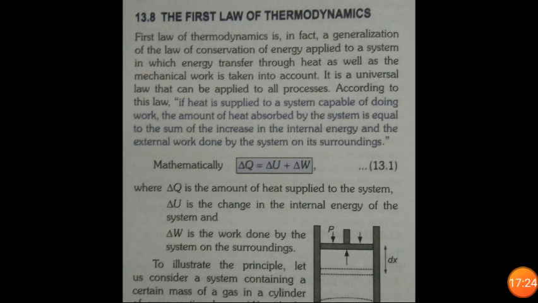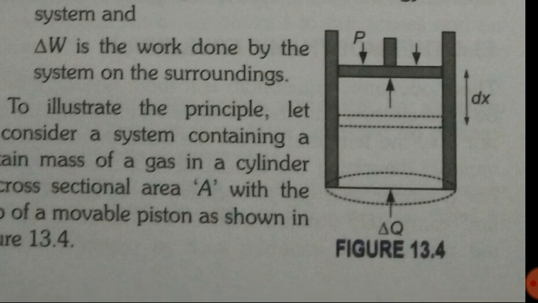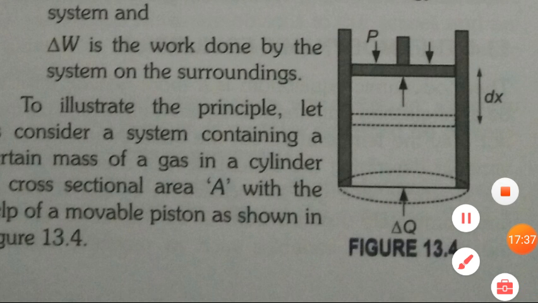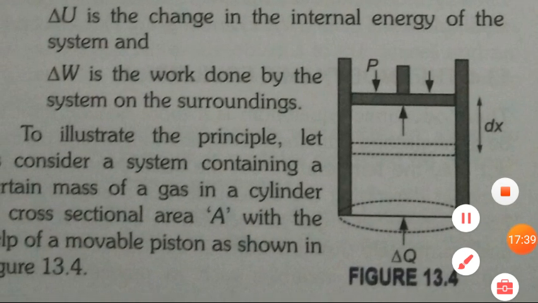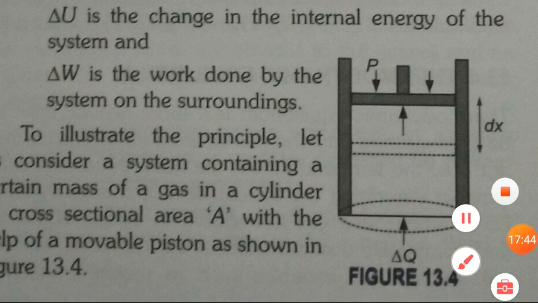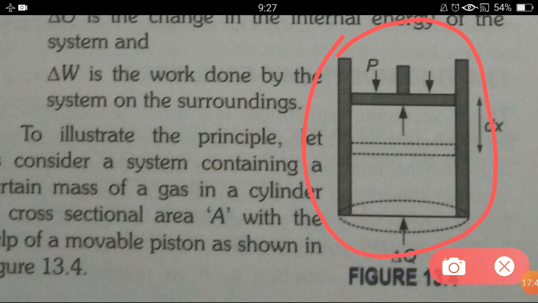After zeroth law of thermodynamics, now let's move to the first law of thermodynamics. To understand it better, look at this figure. Here we are having one container, okay. So this is our container here.